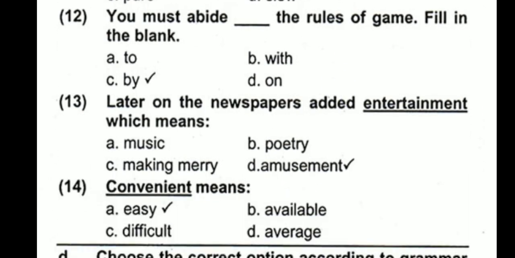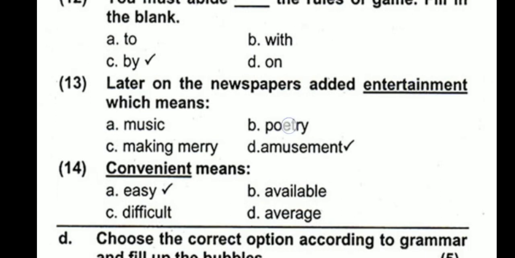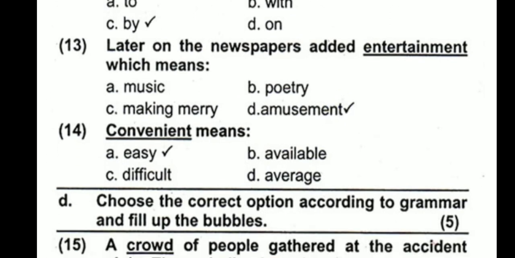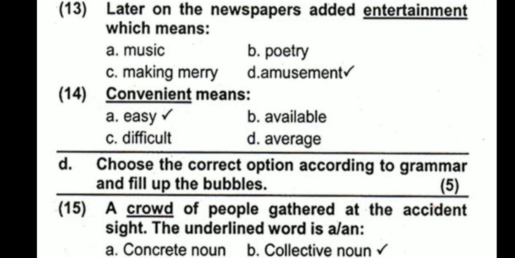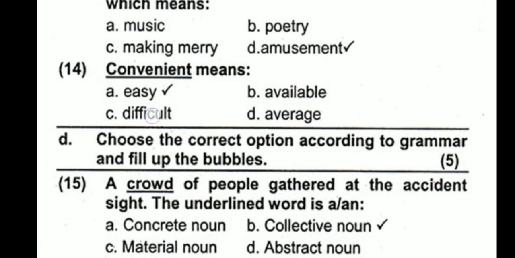Number 13, later on the newspaper added entertainment, which means here the entertainment means not music, not poetry, not making merry, it means amusement. Convenient means easy. So convenient means easy, not available, not average, not difficult. Difficult is in fact the antonym of convenient.